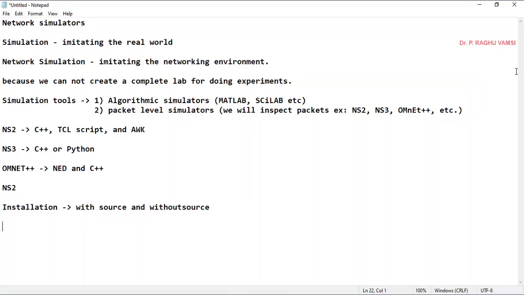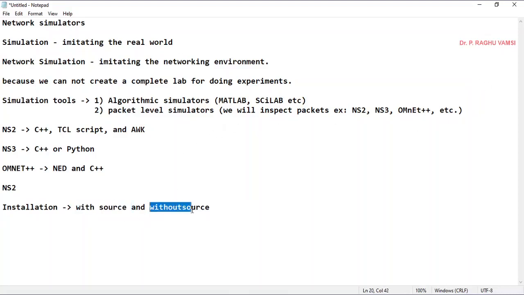That is with source. You need to compile the source code from the basic source to all the libraries. Then you need to create the executable NS file. With that executable NS file, the remaining compilations will go on. That is what is called with source.